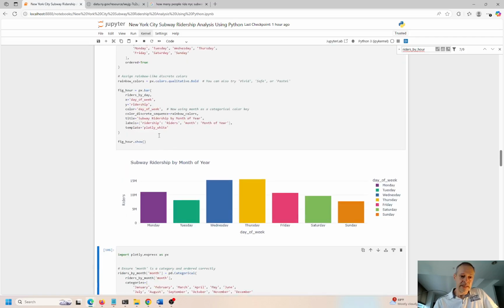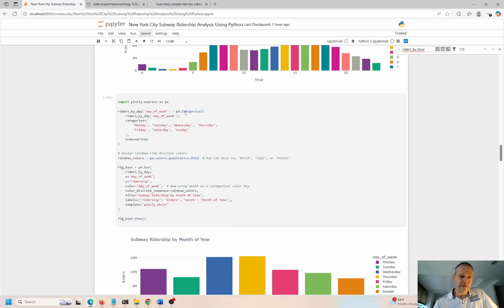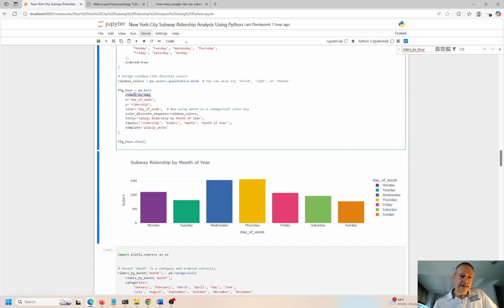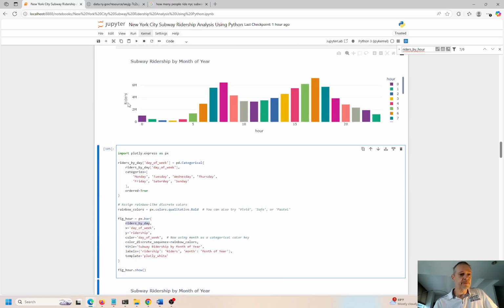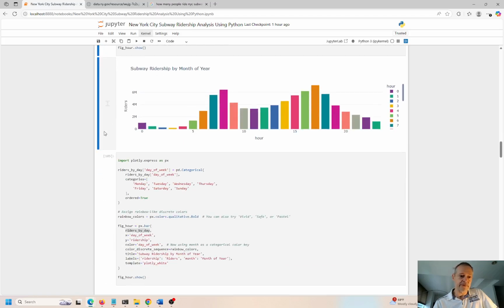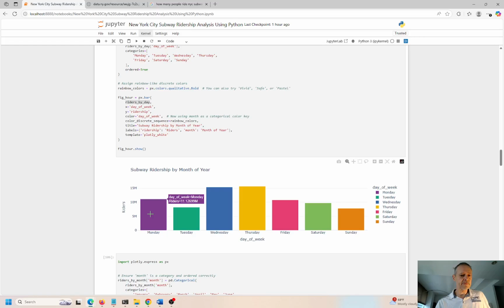So this is by day of the week. So Monday, Tuesday, again, I'm doing the sort. So I'm creating categorical codes over here and then sorting everything. So ordered equals true, and then using that data frame. So this is riders by day. This is riders by hour. So different object, different data frame, right? So feeding in a different slice of data.